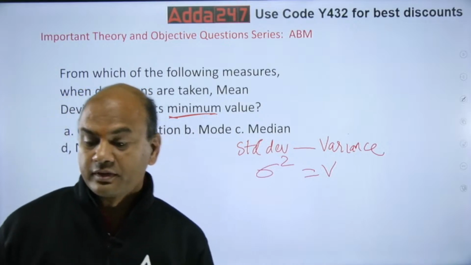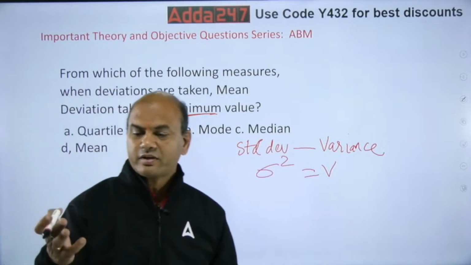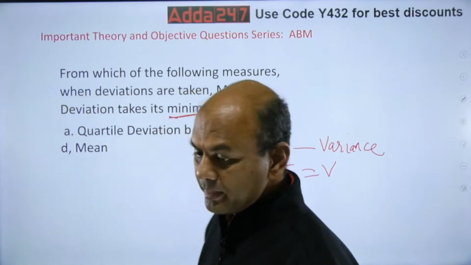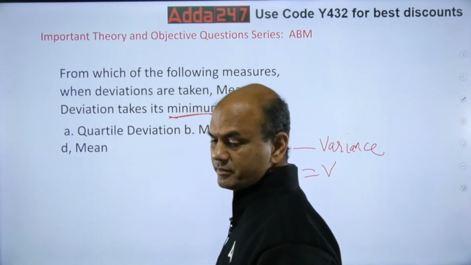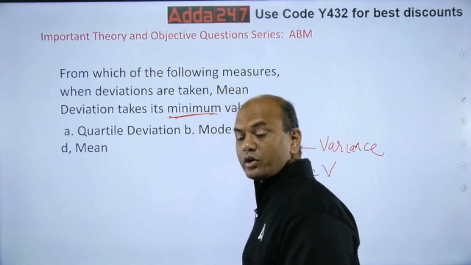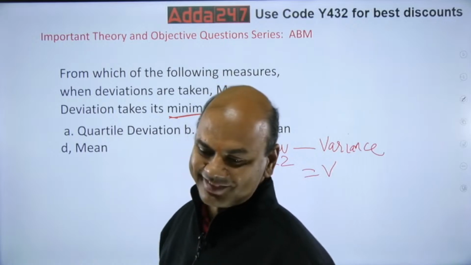You have a numerical in this statistics. So, in which is it minimum? Tell me. It is always minimum when?